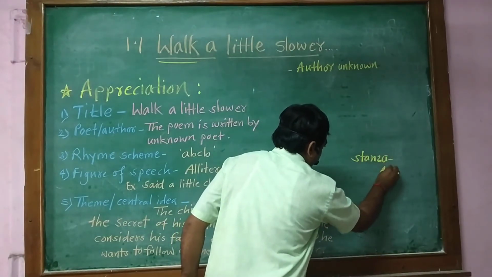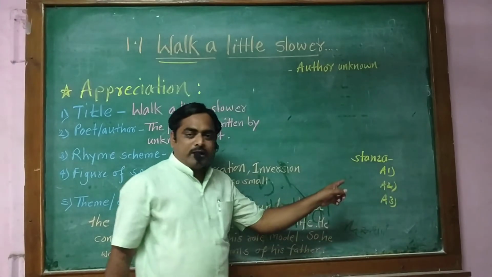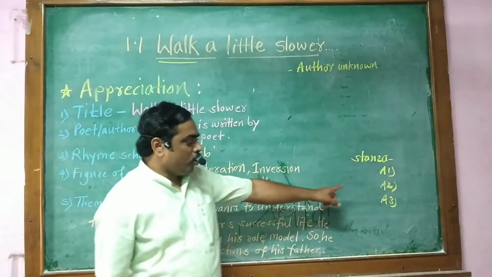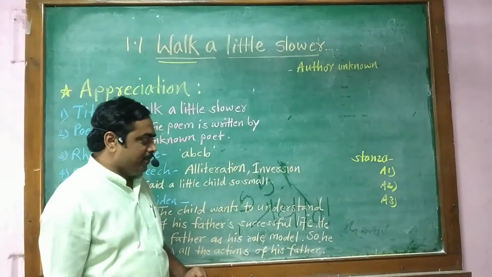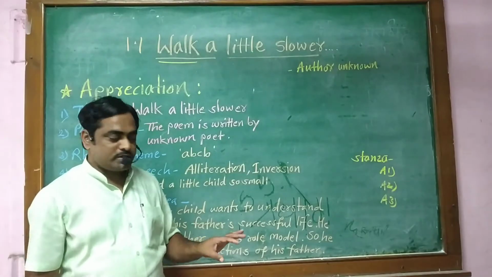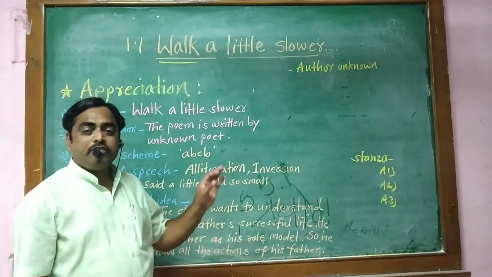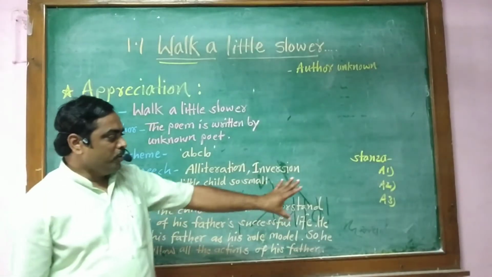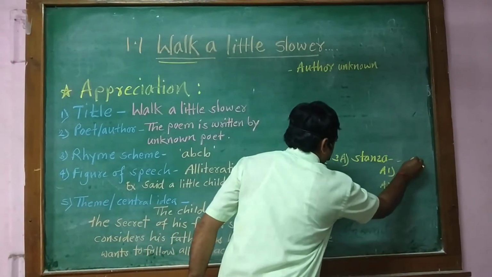3 questions are there, A1, A2 and A3. A1 for simple factual, 2 questions, fill in the blanks or complete the following lines. A2 complex factual, an informative question or web diagram will be asked. A3 means poetic device question, and in this poetic device question, what will be asked? The rhyming words, rhyme scheme or figure of speech will be asked. Okay, and this is all about the 5 marks stanza, that is question 3A, comprehension for 5 marks.